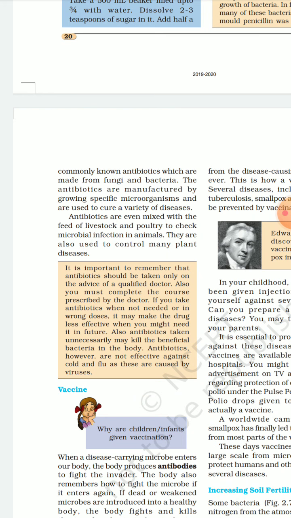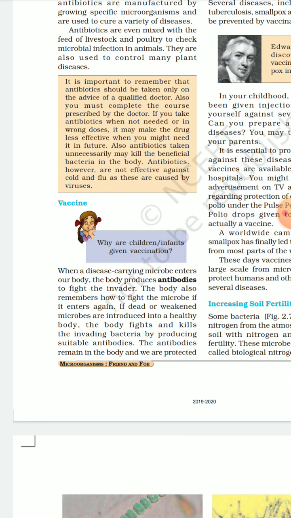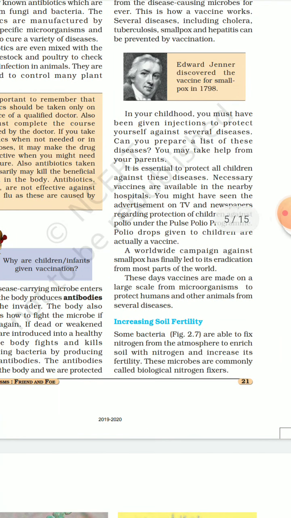Vaccine. When we are talking about vaccines, this is another important application of microorganisms. When a disease-carrying microbe enters our body, the body produces antibodies to fight the invader, and the body also remembers how to fight the microbe if it enters again. So if dead or weakened microbes are introduced into a healthy body, the body fights and kills the invading bacteria by producing suitable antibodies. And this process is called vaccination. Edward Jenner discovered the vaccine for smallpox in 1798.